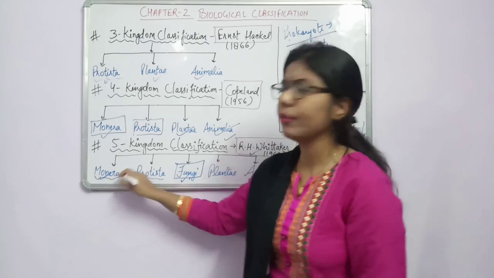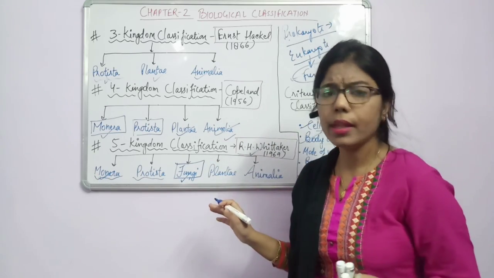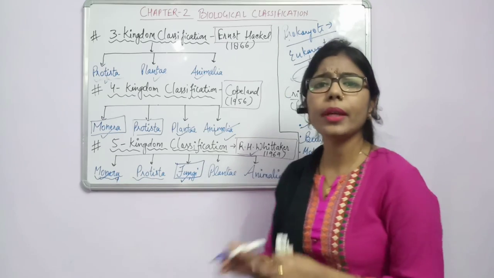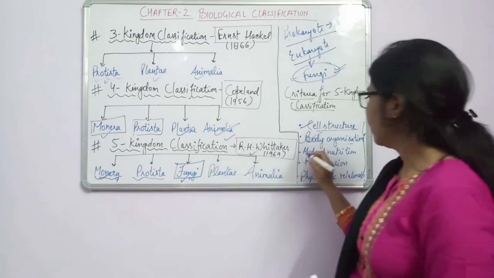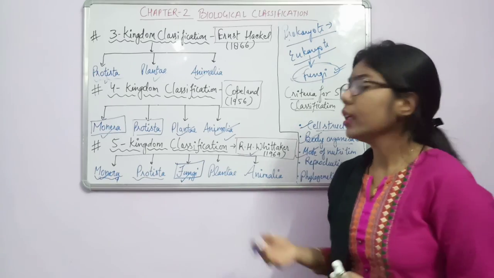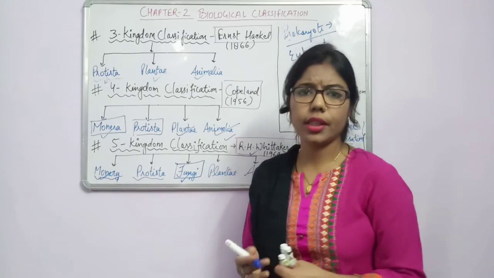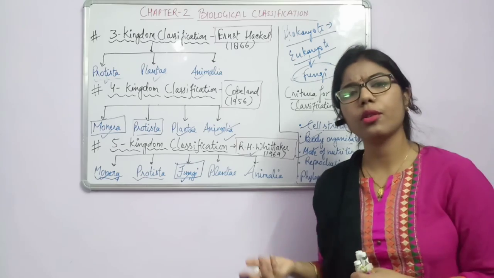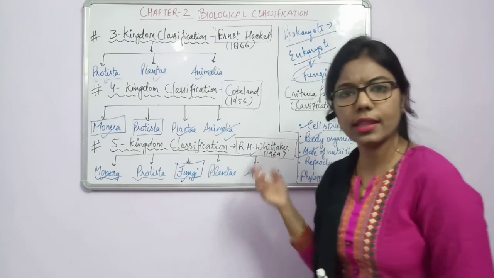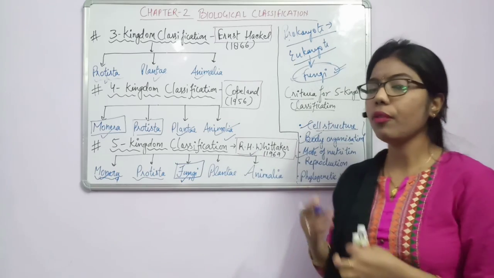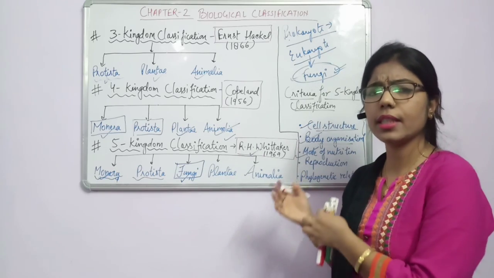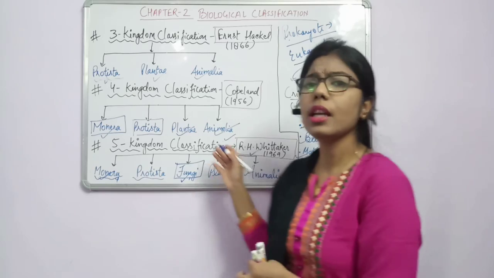But Monera, and we know that there is no nucleus, means that there will be no proper cellular structure. Fine. So the third one is mode of nutrition, how the organism takes its nutrition. It can be autotrophic as well as heterotrophic. Autotrophic, those who are synthesizing their own food. Heterotrophic, those who are dependent on others. And heterotrophic is divided into three parts: parasitic, saprophytic as well as holozoic.